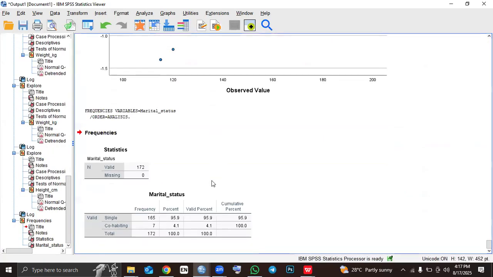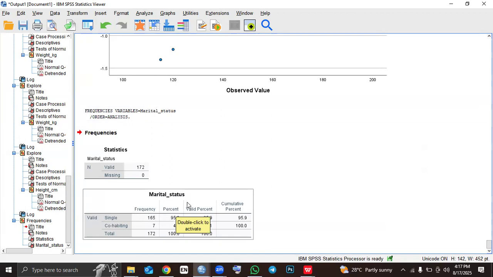So the question said, what is the percentage of people who are single? So we just count. This is the frequency output that SPSS generated for us. This is a summary, and then this is a more detailed analysis.